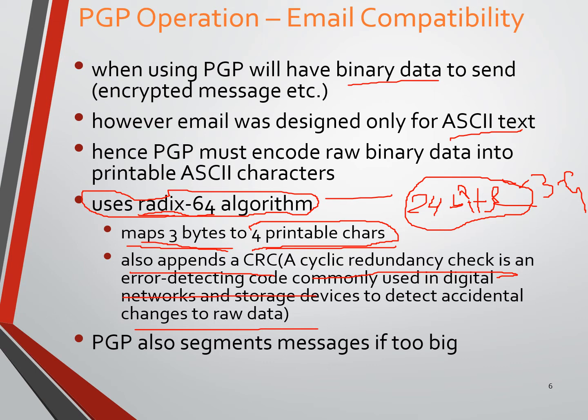But we need to understand what the Radix 64 algorithm is. If we understand Radix 64, we'll come to know about the other algorithms we can use to convert binary data to ASCII printable text. In the next slide, I am going to explain how the Radix 64 algorithm works.